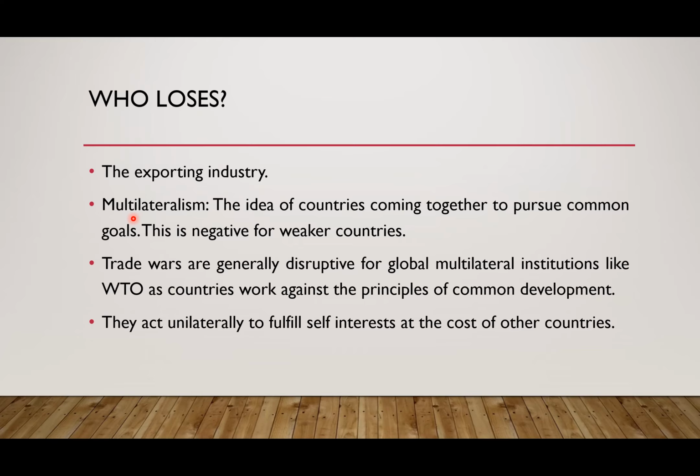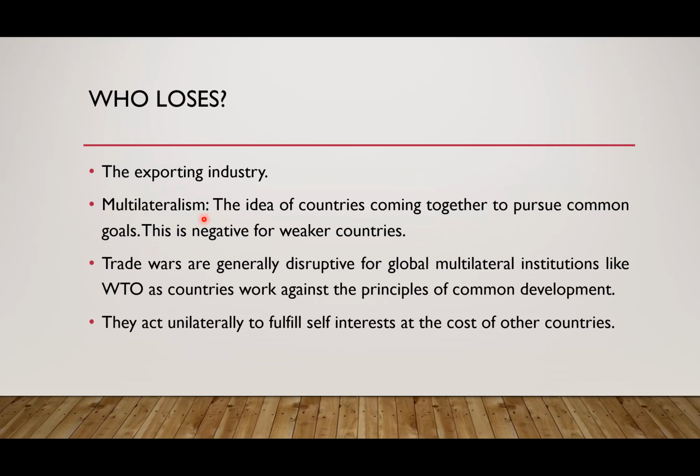They have also done certain negative things against Indian products, European products, products coming to America from Turkey. So they are not consulting all the countries of the world. So this is a negative thing for the weaker countries especially. Why? The powerful countries are going to make the rules for everybody. But in a multilateral organization, for example the World Trade Organization, all the weaker countries will have a better say. They will have a voice, they will have a platform where they can raise their demands, right?